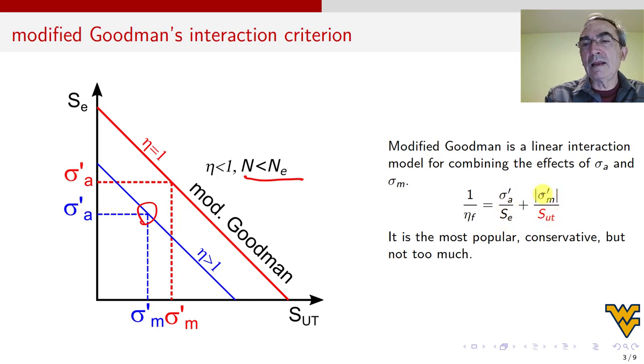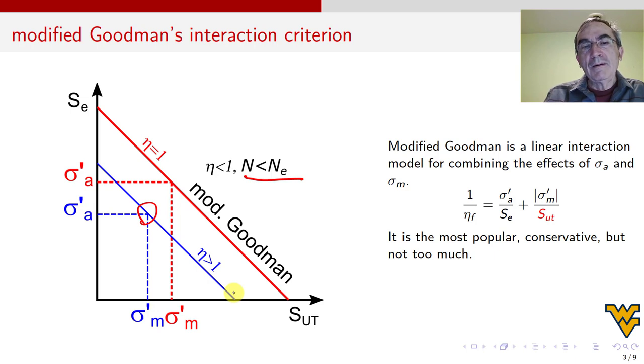And these two are the variables. You can put this match or this match, and this match or that match, those are the variables. And so it's a linear equation because it's this plus this, yes? So it's linear interaction, a line. And what happens with linear interaction is that sometimes it's a little bit too conservative. This is the same thing that happened with Tresca for yield, right? And we had to go to von Mises because Tresca was a little bit too conservative sometimes. So the same thing happens here, yes?